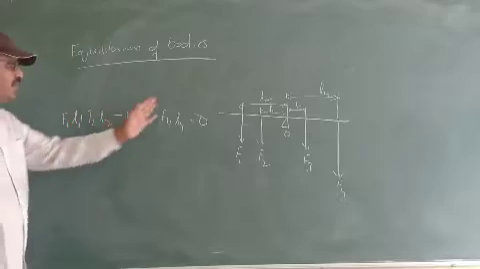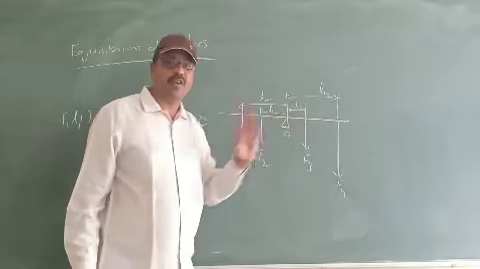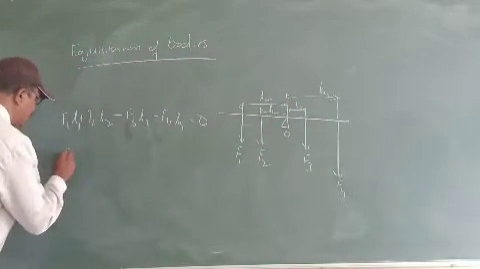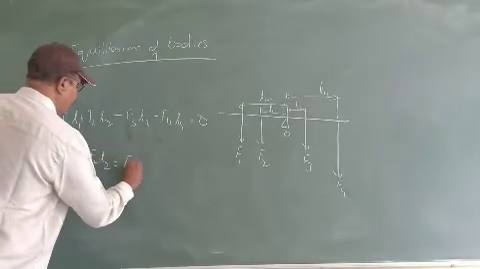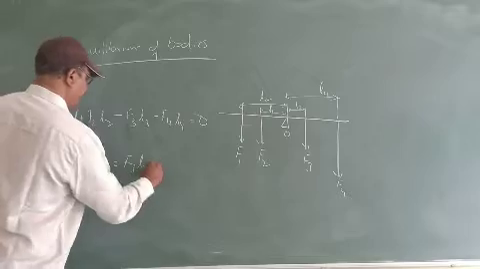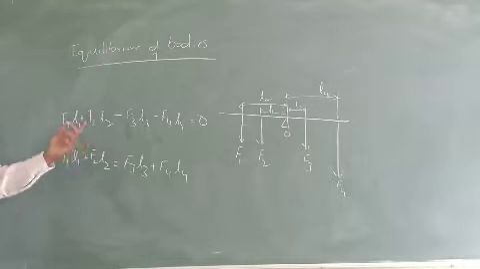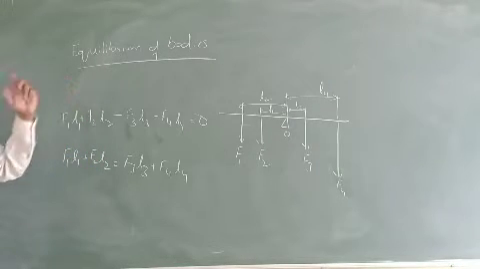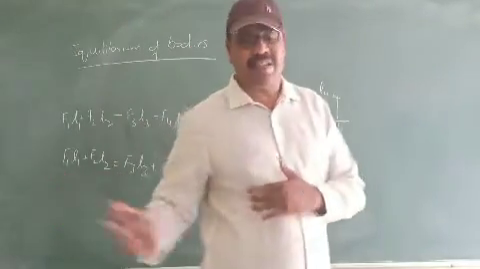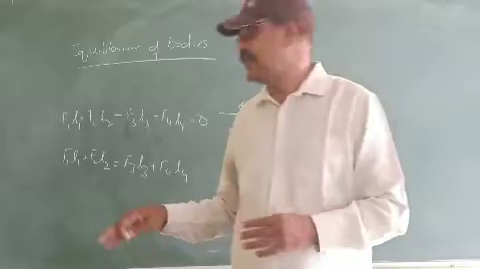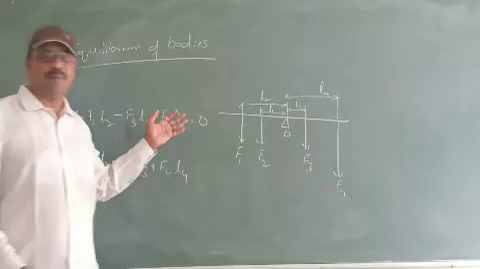It means the anti-clockwise moments should be equal to the clockwise moments. Or I can put it this way also: F1 L1 plus F2 L2 is equal to F3 L3 plus F4 L4. This is the condition for the body to stay in equilibrium. Why I have taken this example and explained it to you is that this is nothing but the principle we have called the principle of moments.